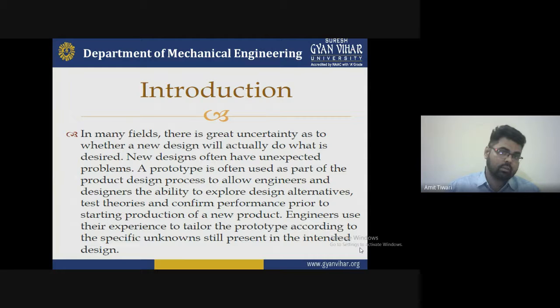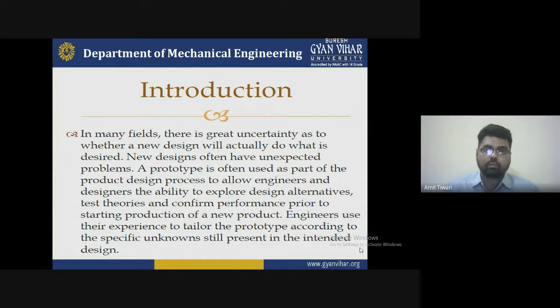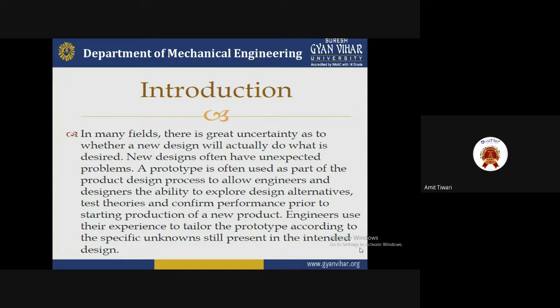Because if your product is unique, has unique features and some development with the latest technology, then everybody wants that particular product, which is more efficient, to confirm the performance before starting the production of a new product. So that's why the engineers or other experienced people develop a prototype before finally starting the manufacturing of a particular product. We create some prototype of the particular product.